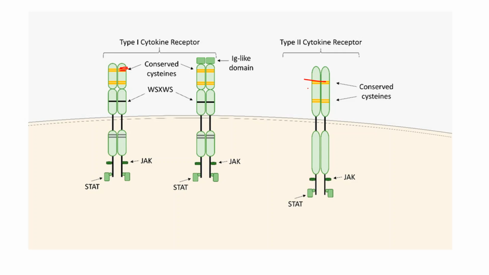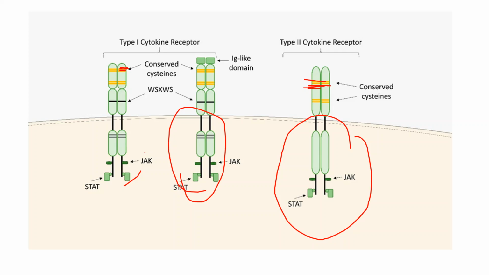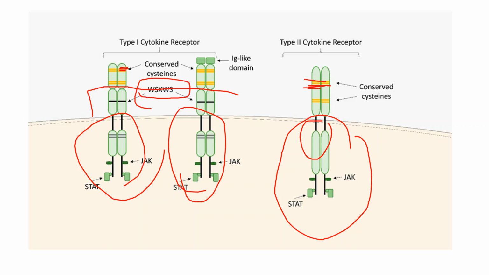This is present in the type 2 cytokine receptors also, and the intracellular domain is also mostly similar to the type 1 cytokine receptors. But in type 2 receptors, we can see that the WSXWS sequence, a characteristic feature of type 1 cytokine receptors only, is missing.